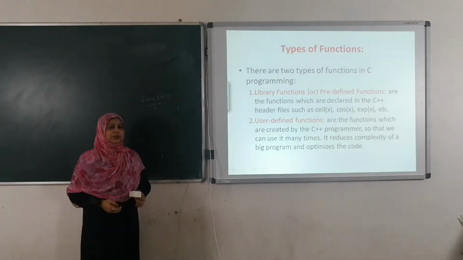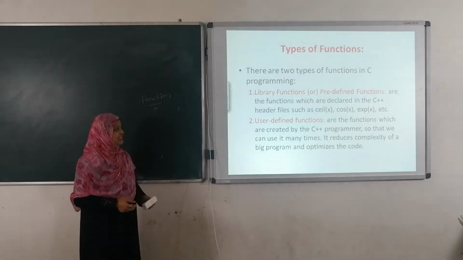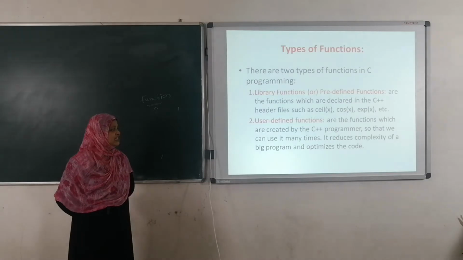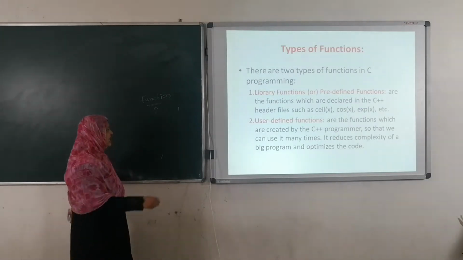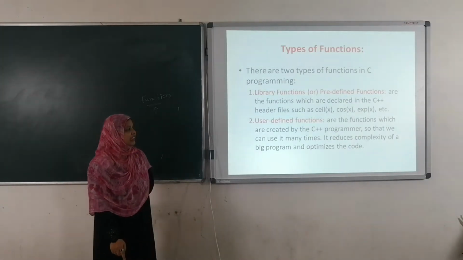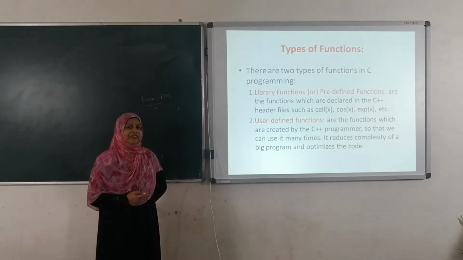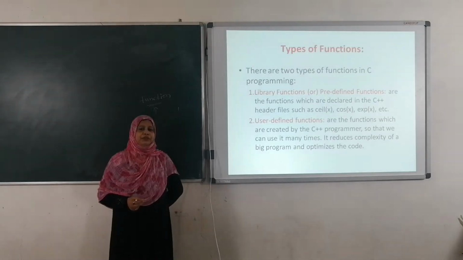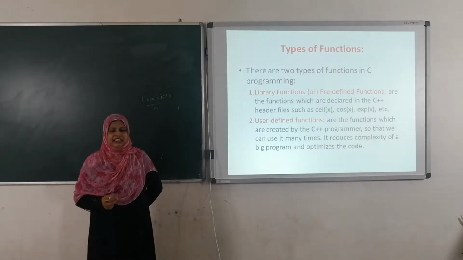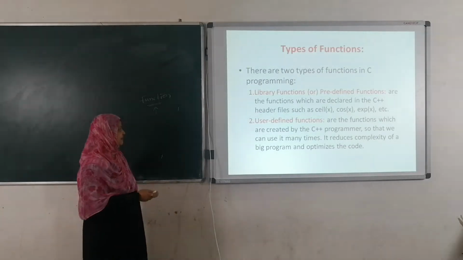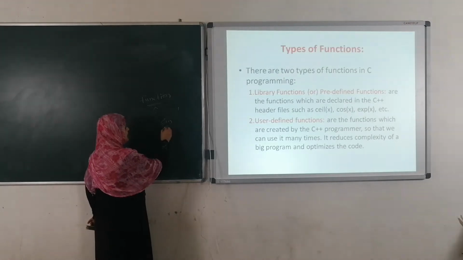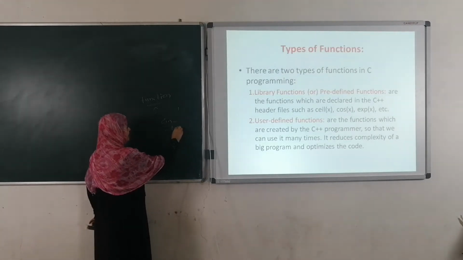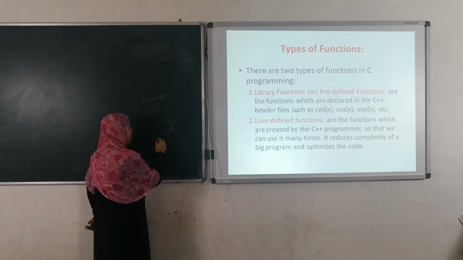There are two types of functions in C++: library functions and user defined functions. Library functions are also known as predefined functions. These functions are predefined and stored in the C++ library. Whenever we want to use them, we have to include them in our program by using #include. For example, cin and cout are functions: the input function and the output function.